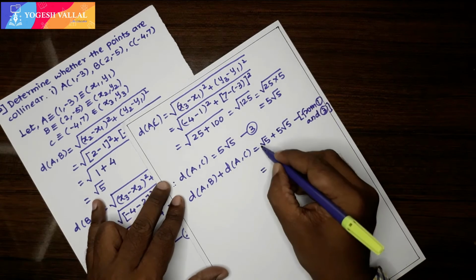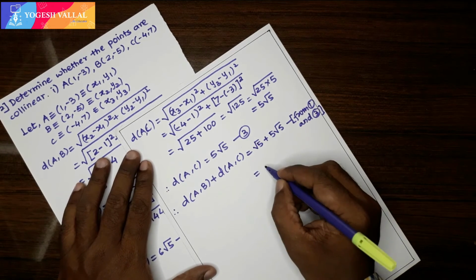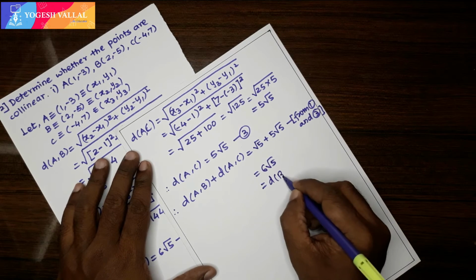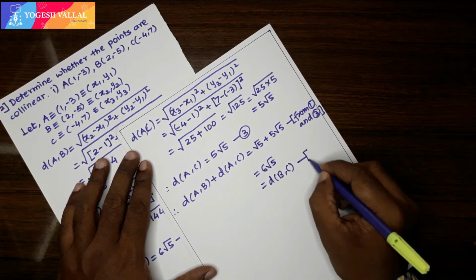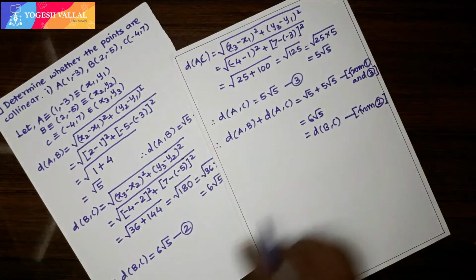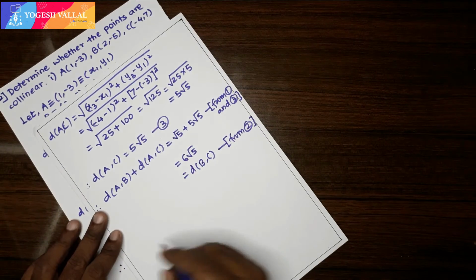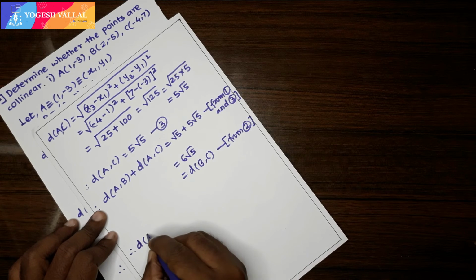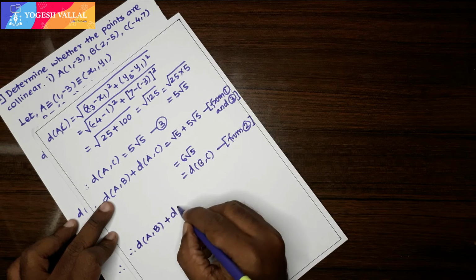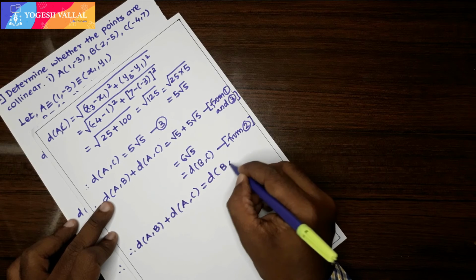Okay, so this is root 5 means 1 root 5 plus 5 root 5 gives us 6 root 5, which is nothing but distance BC. From 2, I have written 6 root 5 as distance BC. So here we get distance AB, the distance between A and B, plus distance between A and C is equal to distance between B and C.